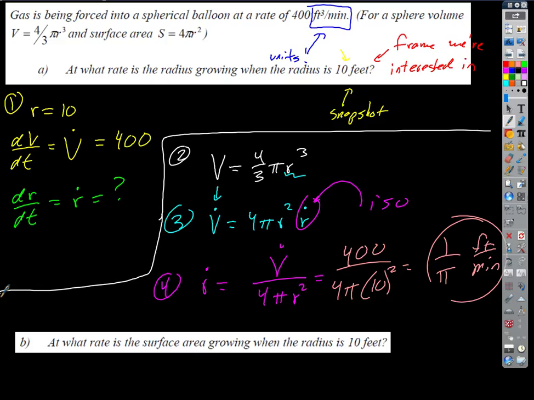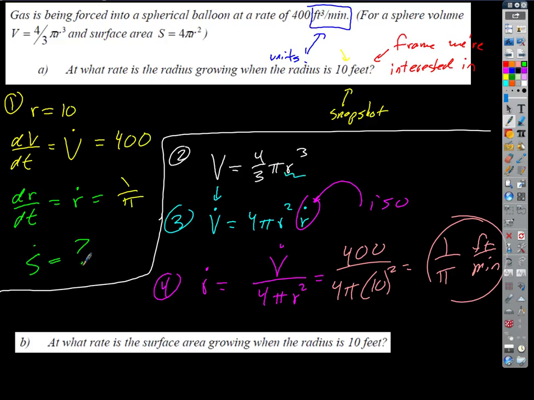So we know what R dot is. We can fill that in, right? R dot's 1 over pi. But what's the new question we're asking? S dot.